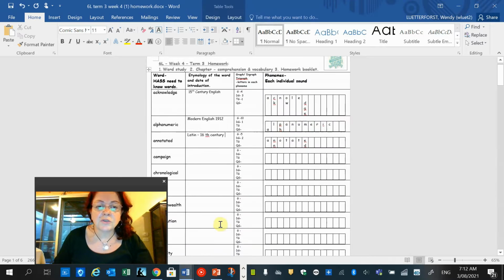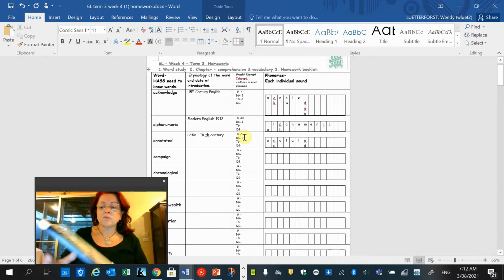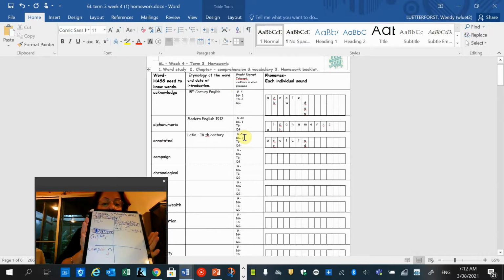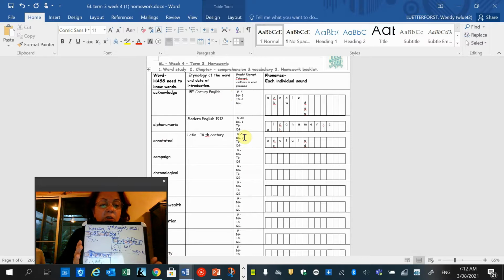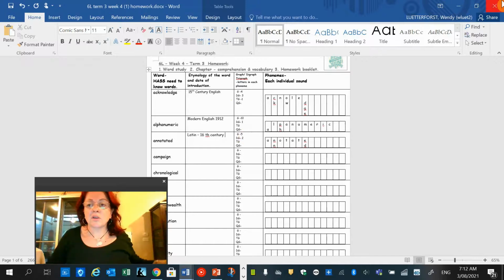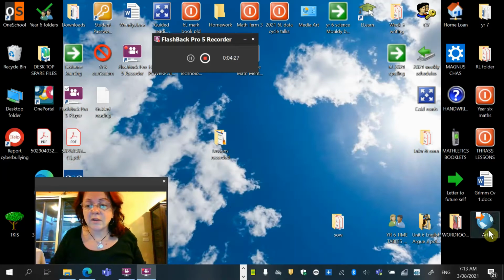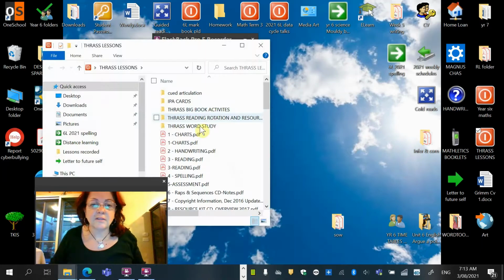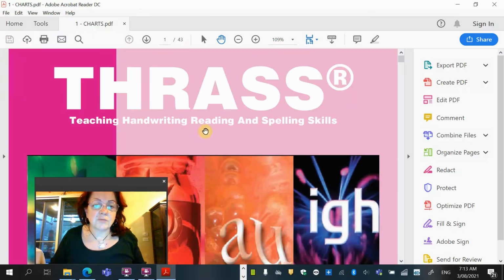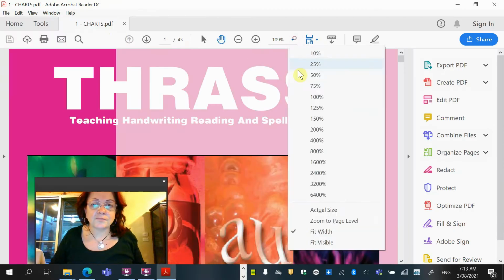Okay, if we jump into spelling, you can see that you can either download this document and start filling it out, or you can complete it as we would in class by dividing up your page into 12, writing your spelling at the top in red and blue, red for vowels and blue for consonants. Now, just to go over that, to make sure everybody remembers what a consonant and a vowel actually is, let's have a quick look at our phoneme chart that we use each day.